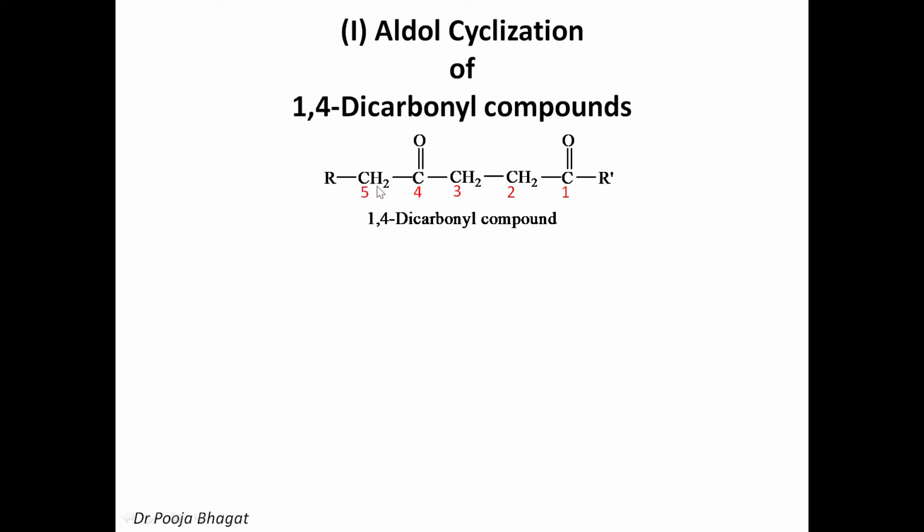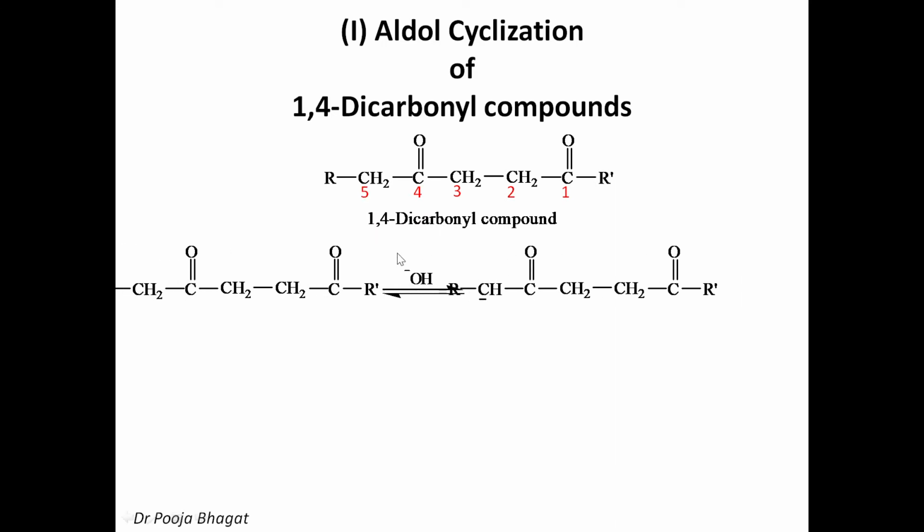But since here we are dealing with cyclization, the ring that is obtained gives stability to the molecule, and therefore the rings are formed. So the reaction will take place to form the ring between the 5th and the 1st carbon. That means the carbanion will be generated at the 5th position. So the base will abstract the alpha hydrogen of the 5th carbon, and then the attack will take place.